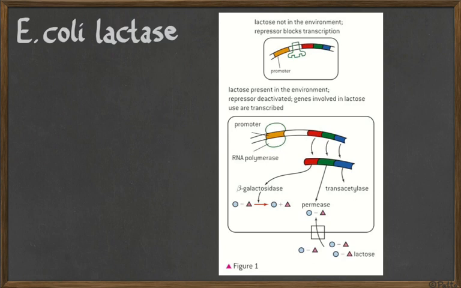So if the food is present, they take this out and then the transcription can happen, and hey, we have RNA, so we have the protein. If the sugar, the lactose, is absent, then this stuff here gets blocked in place, and then transcription cannot happen. We're not going to be reading, and this gene is turned off. So bacteria can turn on and off genes, like the gene for the enzyme lactase, just by the presence or the absence of the sugar that is going to be digested by this enzyme.